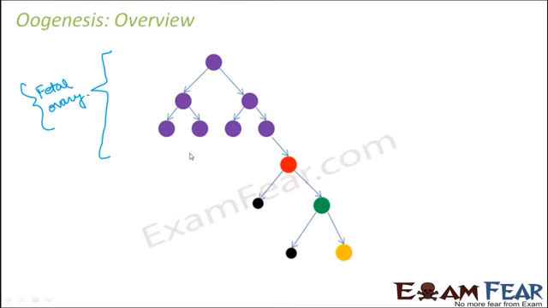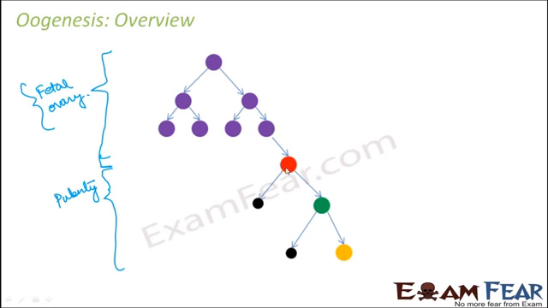In the fetal ovary itself, a lot of oogonia are formed, and the number of oogonia remains fixed. No further addition happens later throughout the lifetime of the female. Right? So then what happens? Some of these oogonia differentiate to form the primary oocyte, and then this primary oocyte gets arrested in the prophase 1. So it remains arrested till it reaches puberty. Now once it reaches puberty, then this process starts post puberty.